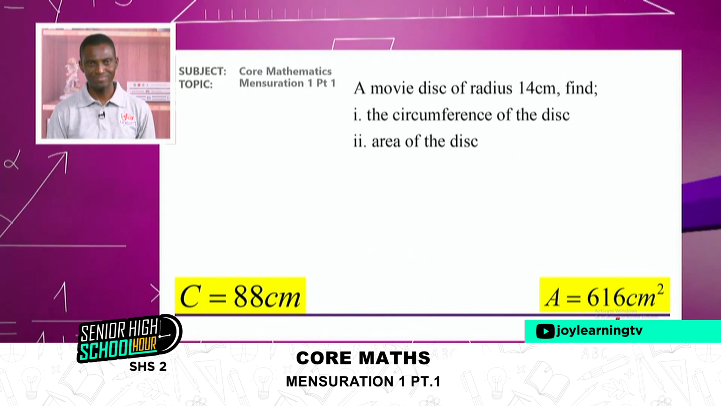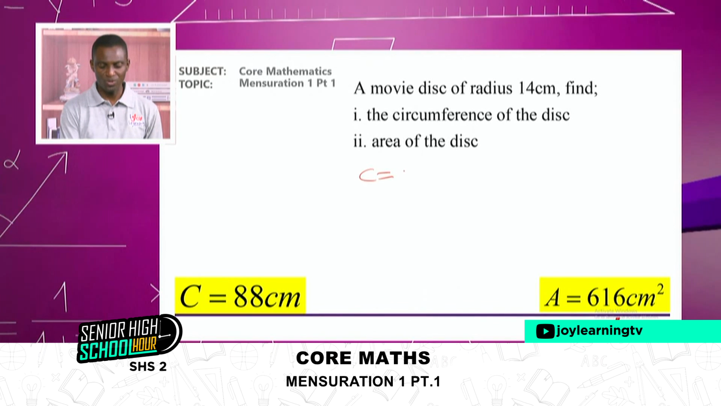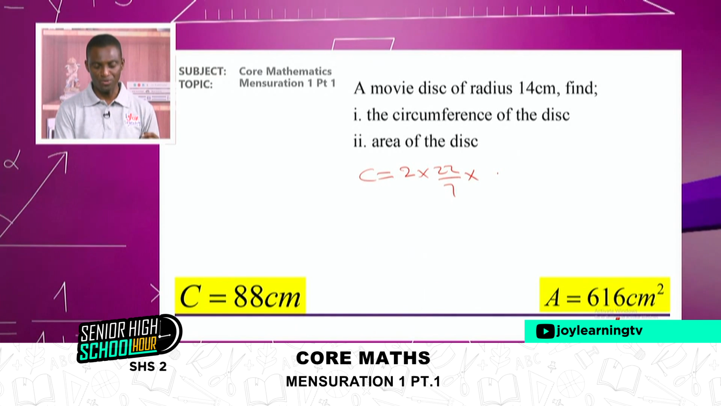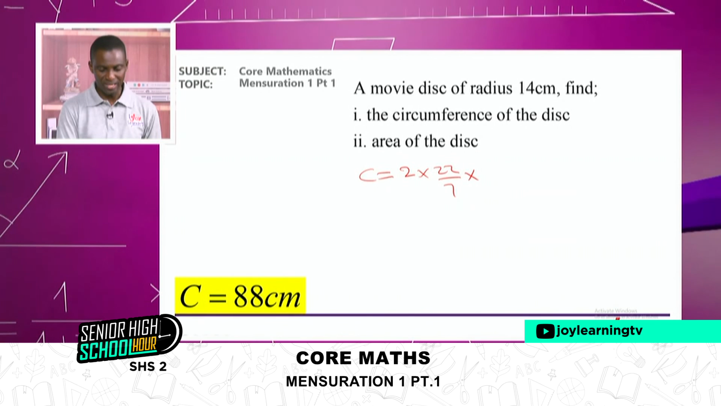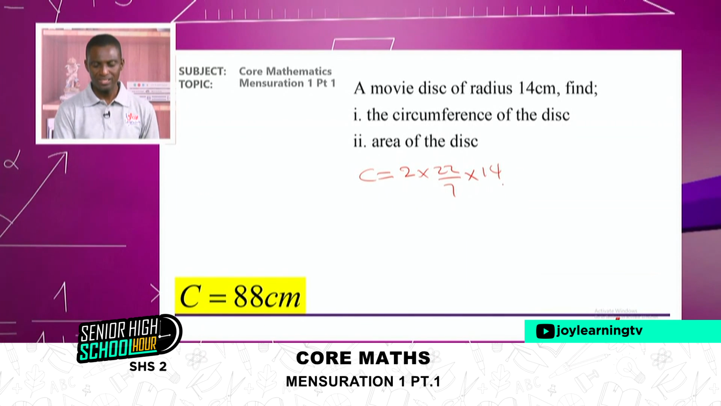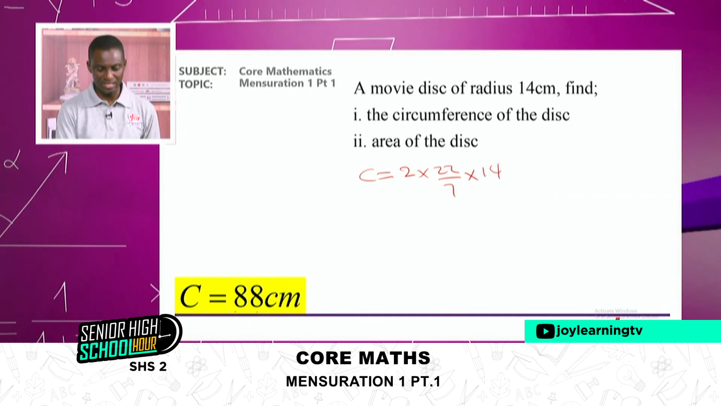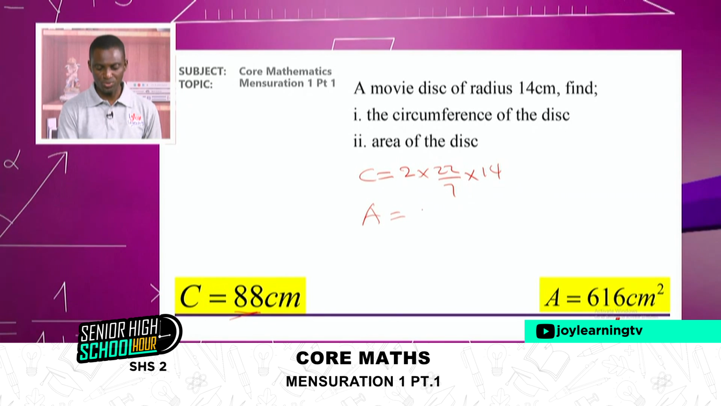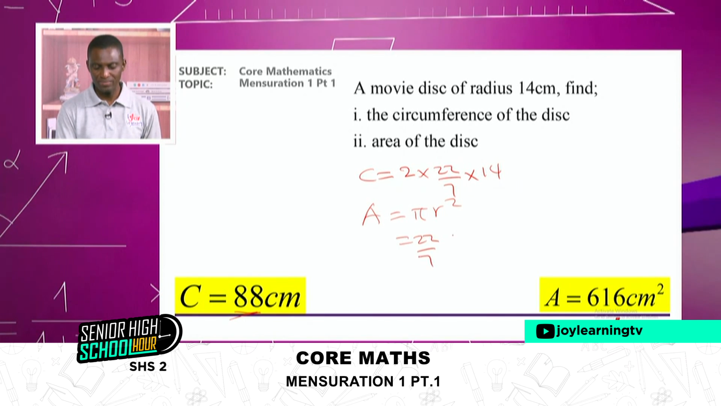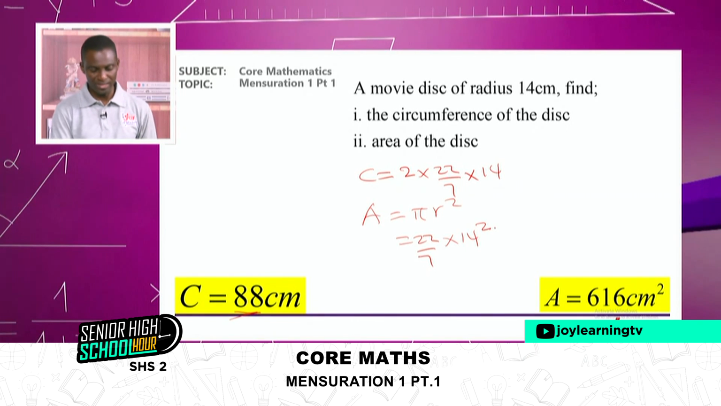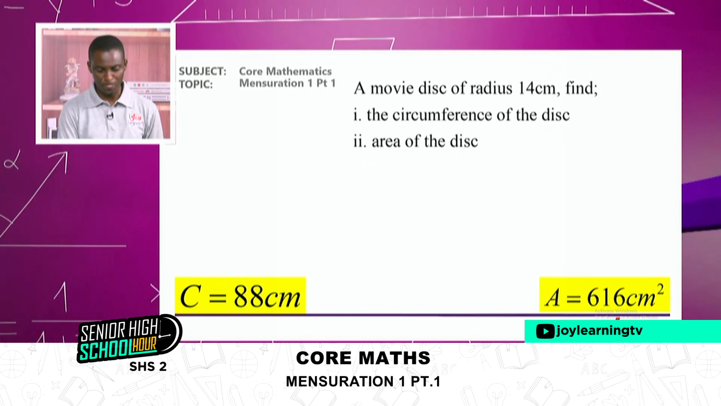Very simple, right? Again, circumference is equal to 2 times 22 on 7 times the radius of the disc, given as 14. So we get a 14 there. Then a simple calculation, and you get 88. Then the area, which is equal to pi r squared, again 22 on 7 times radius 14, then squared, and you simplify that, you get 616.